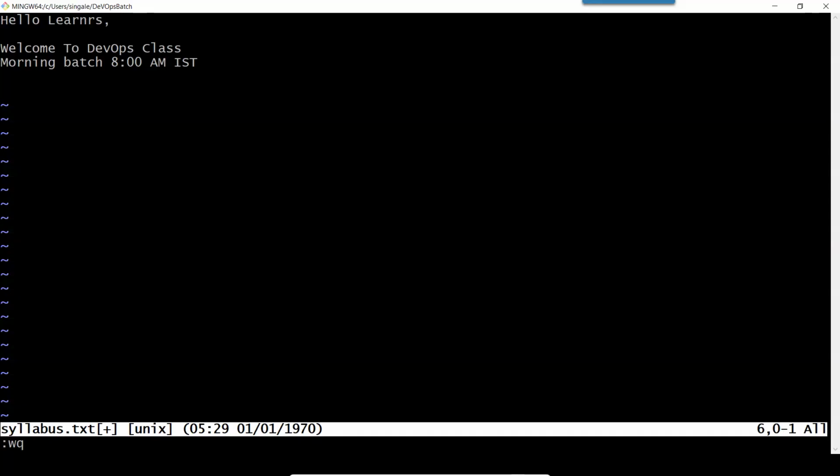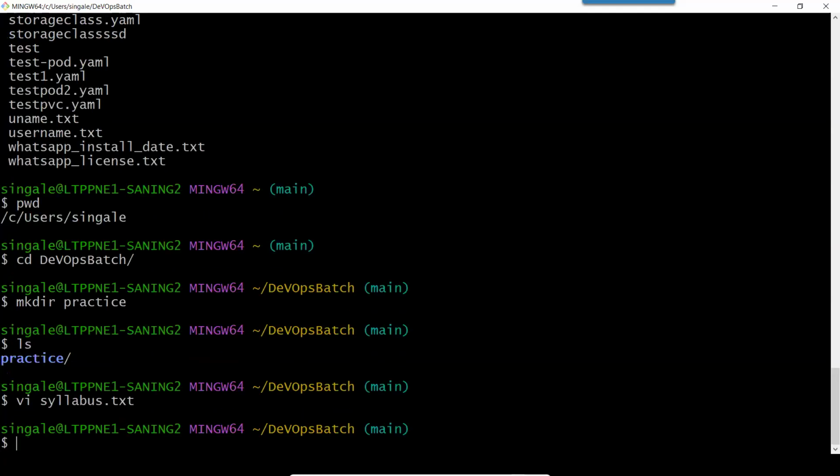So I have added 3 lines of code. If I add WQ, it means write and quit. As soon as I press enter, I have written those changes in my file and I have quit that file. Now you can see I have come back to my previous screen. So it is very simple.